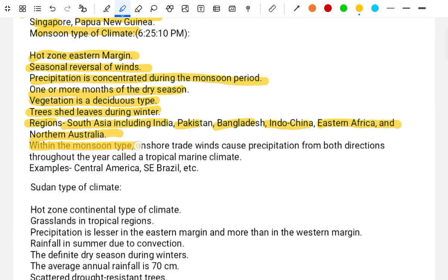Within the monsoon type, on some short coasts, trade winds cause precipitation from both directions throughout the year, called the tropical marine climate. Example: Central Arabian Sea breeze.